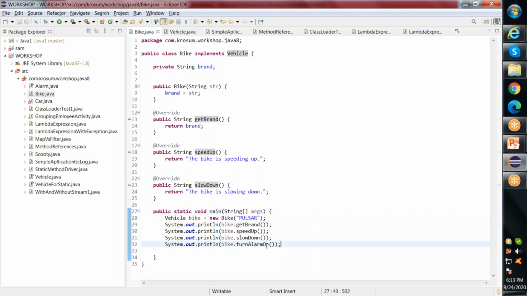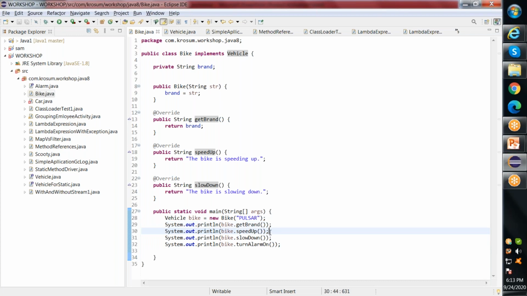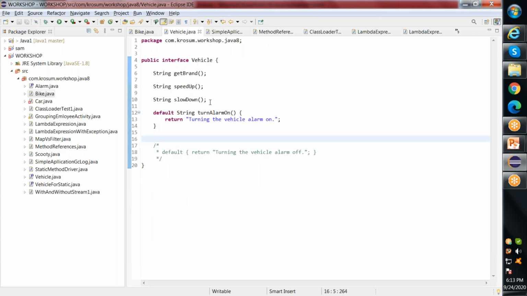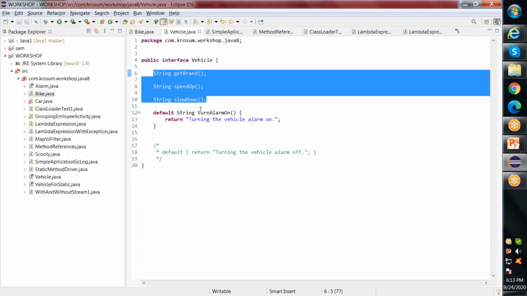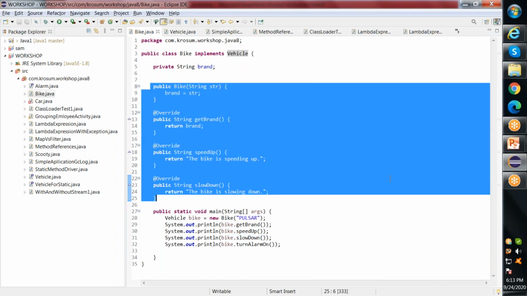So if you see here, I'm just trying to make use of these methods. I have the brand, speed up, slow down, and all these are available in the interface. In my Vehicle interface, these are the brand, speed up, slow down methods, abstract methods, whose implementation has to be specified in the class where I'm implementing it. So for example, it is the Bike class where I'm implementing it, and I have done all my implementation here, what it has to do when I call this method.